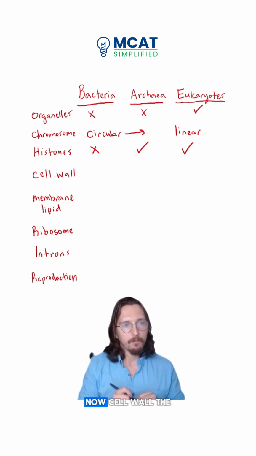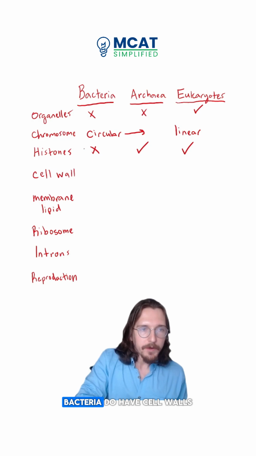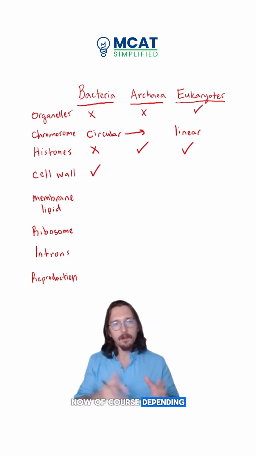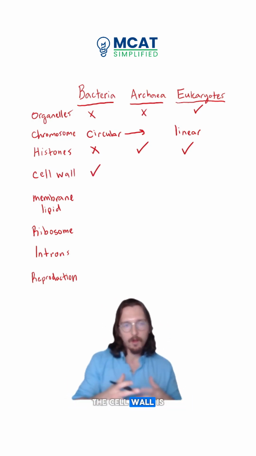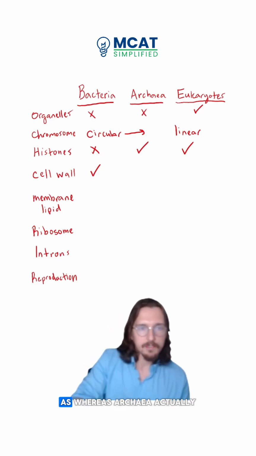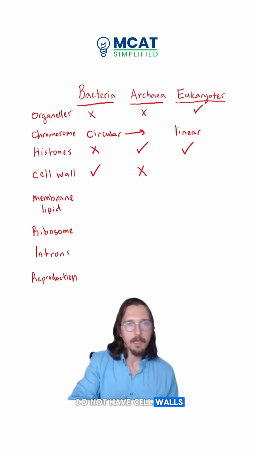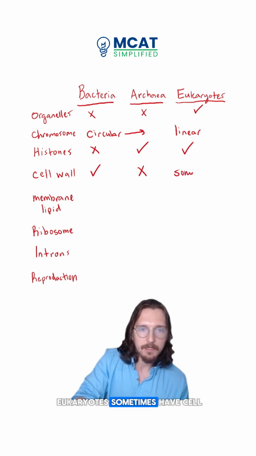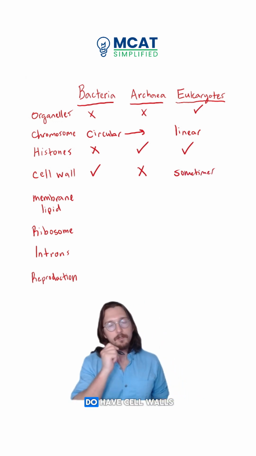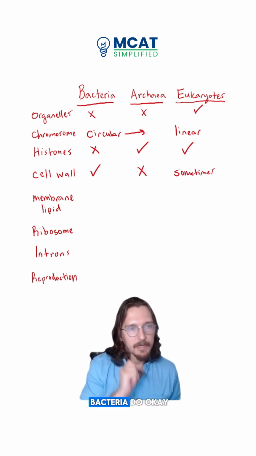Now, the presence of a cell wall. Bacteria do have cell walls. Of course, depending on the type of bacteria, gram-positive or gram-negative, the cell wall is different, but they do have cell walls. Whereas archaea actually do not have cell walls. And then eukaryotes sometimes have cell walls, right? For example, plant cells do have cell walls, but archaea do not, bacteria do, okay?